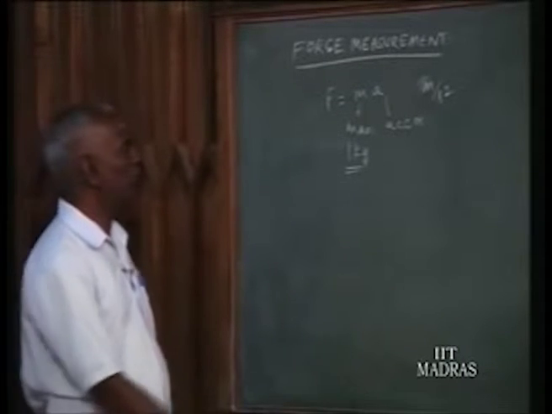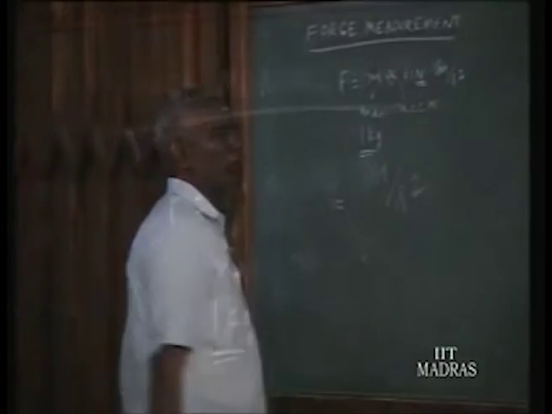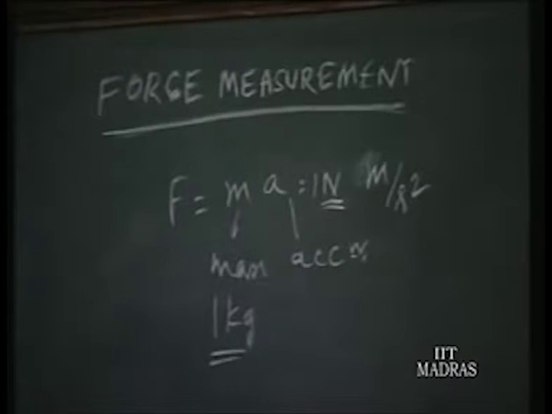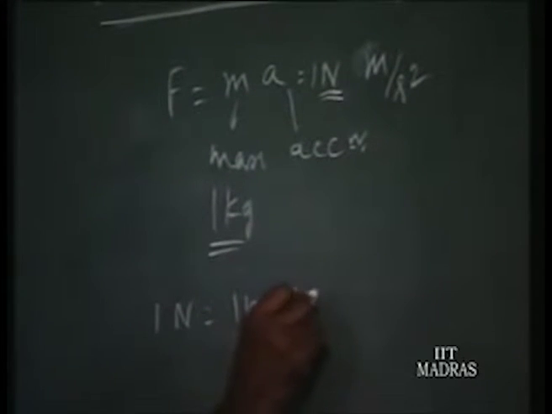Now the SI unit for force is Newton. What is 1 Newton? Newton is the force required to accelerate a mass of 1 kilogram through an acceleration of 1 meter per second squared. So 1 Newton is equal to 1 kilogram mass accelerating at 1 meter per second squared. Or 1 Newton force will accelerate a mass of 1 kilogram through an acceleration of 1 meter per second squared. That is our unit Newton.